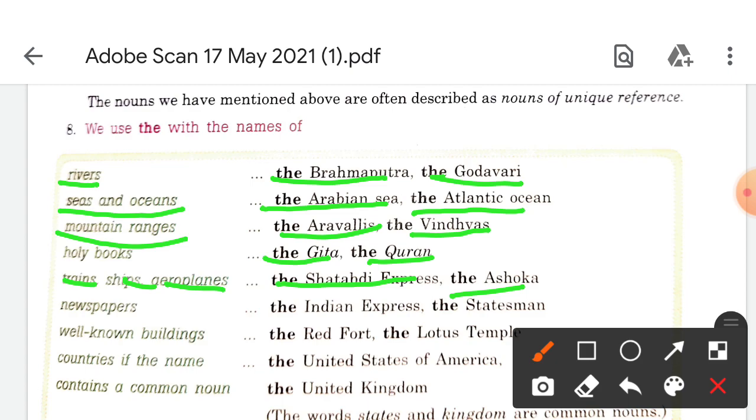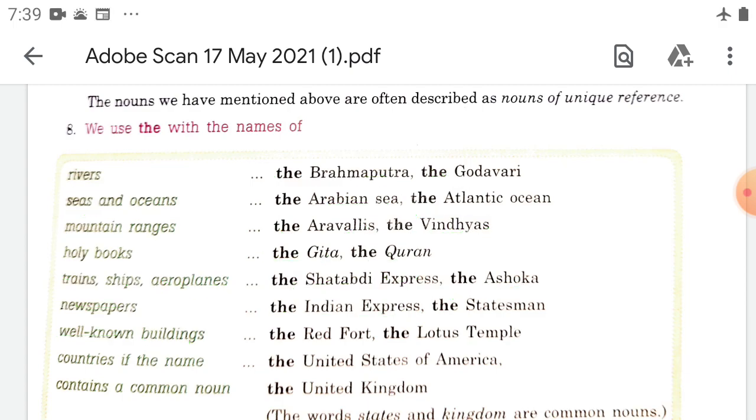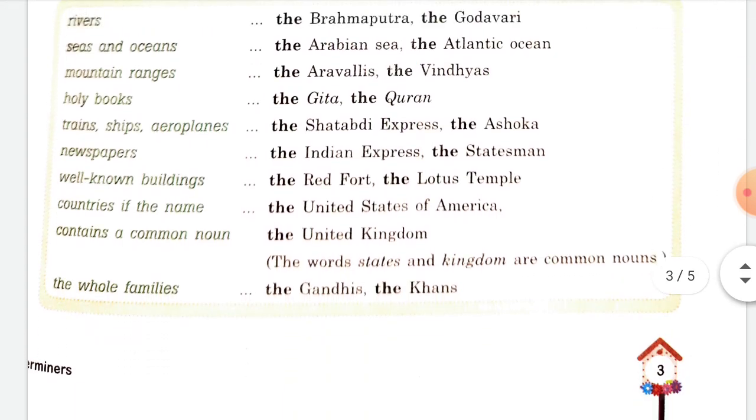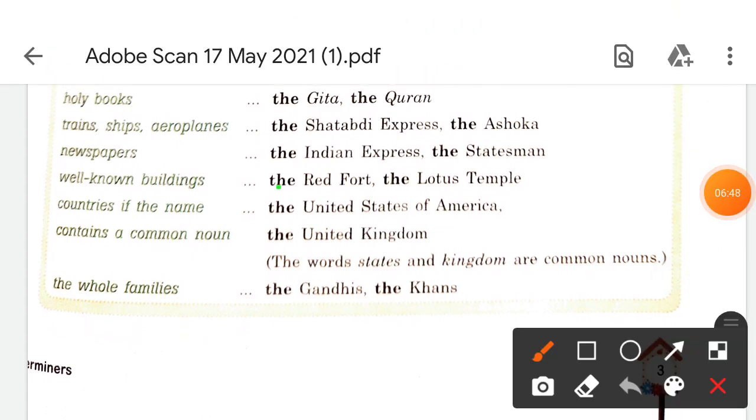Before newspapers, you have seen what is written: the Indian Express, the Statesman, the Tribune. Before well-known or historical buildings we also use the: the Red Fort, the Lotus Temple.